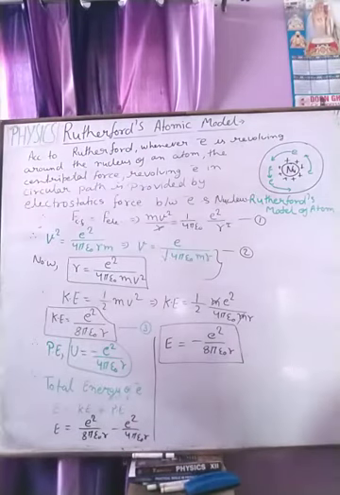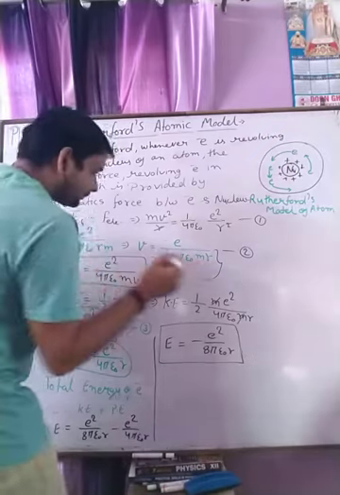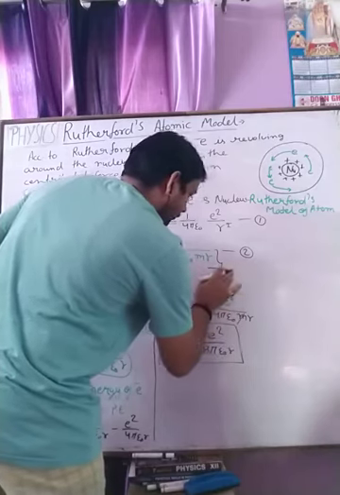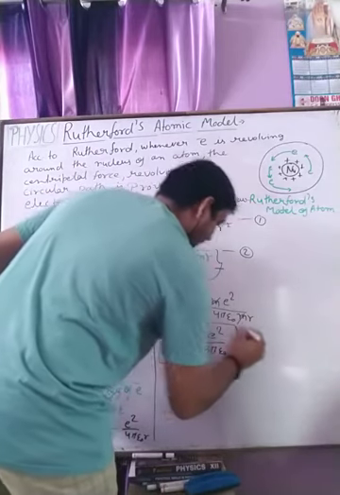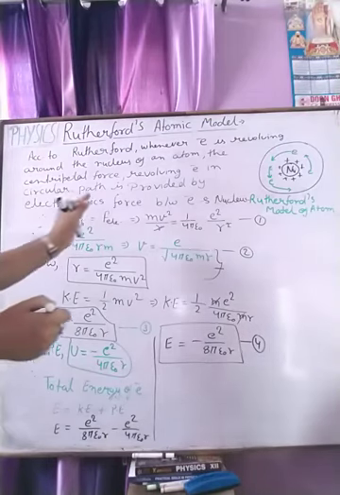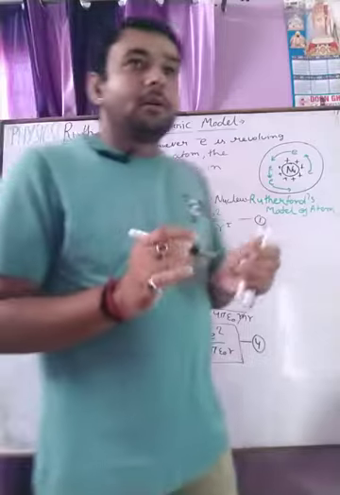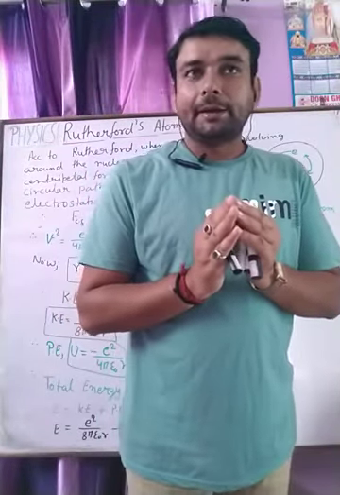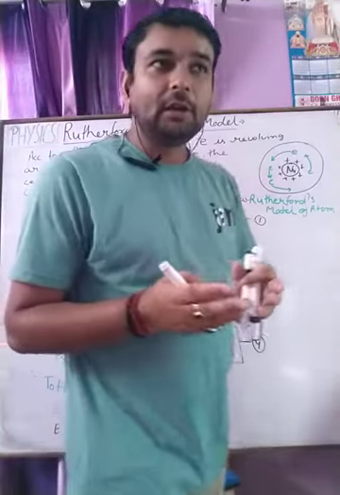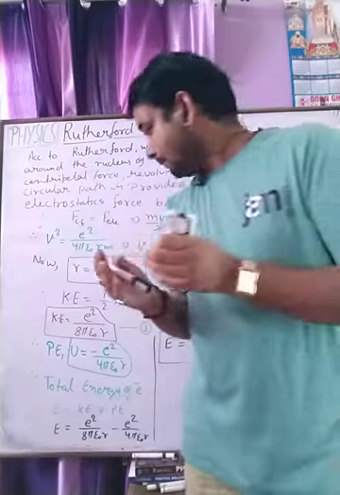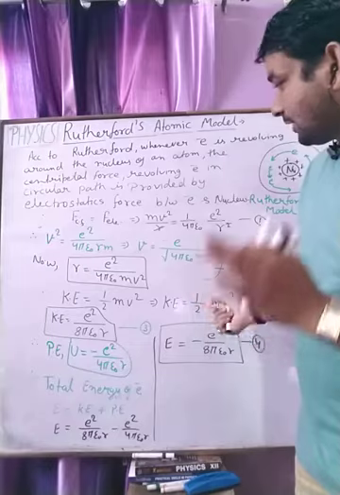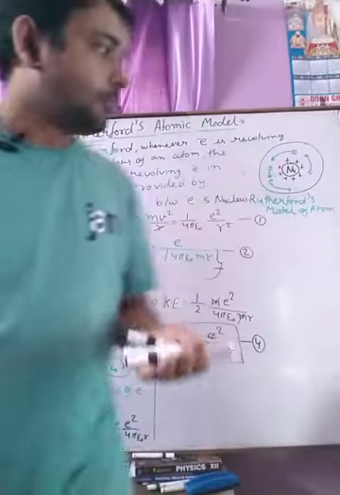Now we have two formulas here. One is from equation second, and this is equation 4. Now we understood some statements which are concluded by Rutherford also, and from these two points we can state the drawbacks or limitations of Rutherford's experiment or Rutherford's model.